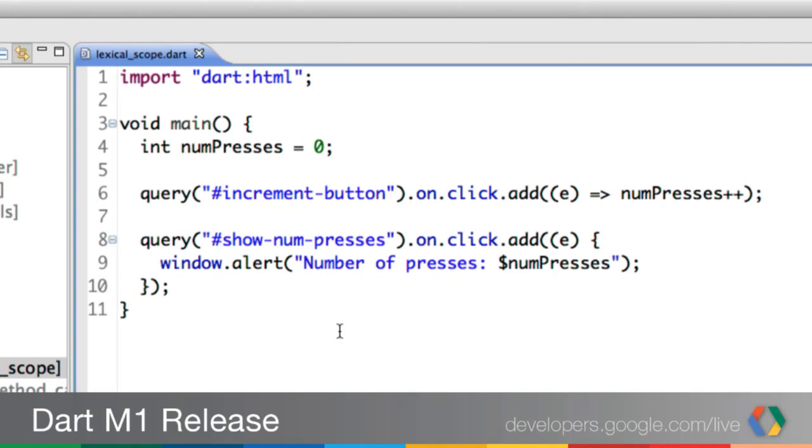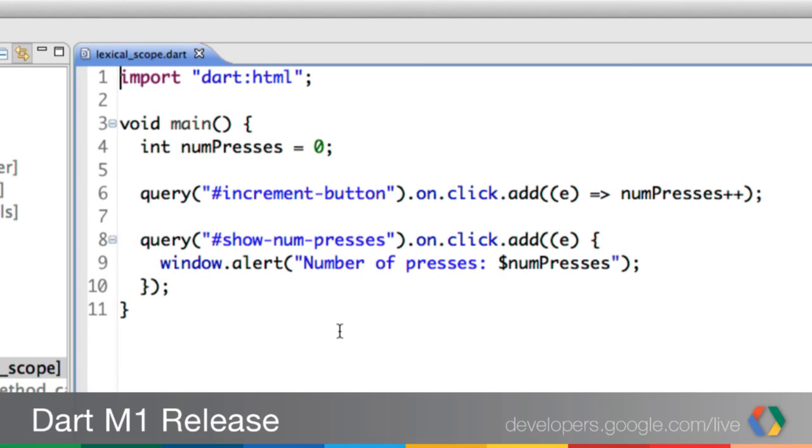So let's talk about another feature that's been in before M1, and this is the last one we'll show that's been there before, but I really, really like it, and it's lexical scope or lexical closures. We have a demo up here, and this is something Dart does, I think, really well. Actually, we're seeing a couple of things here, right? We're seeing the one-line inline functions, and also lexical scoping. Can you walk us through this code?